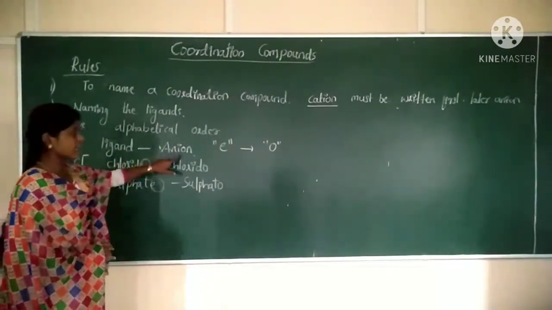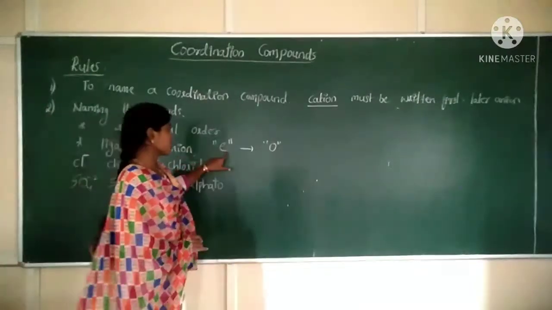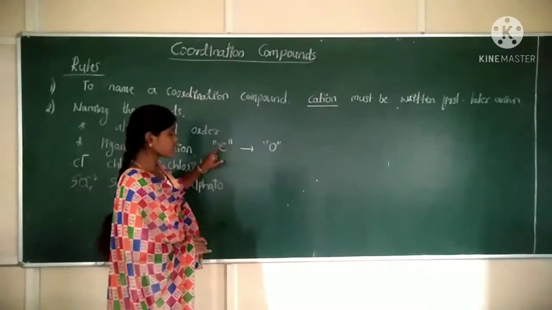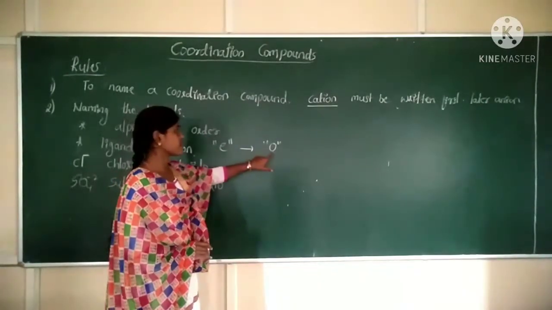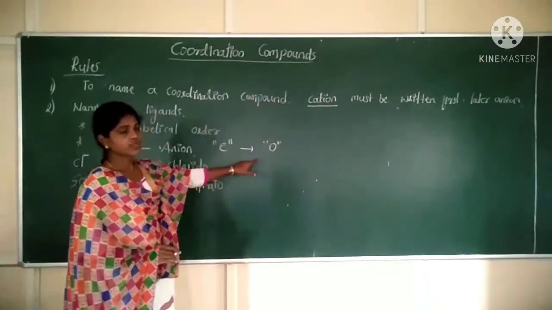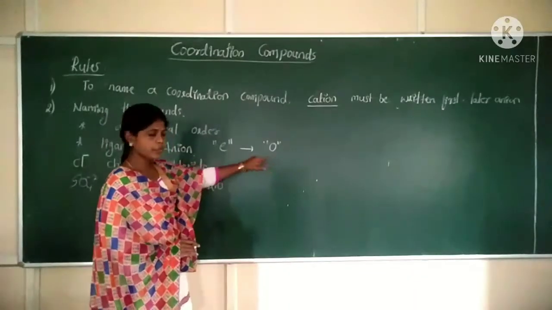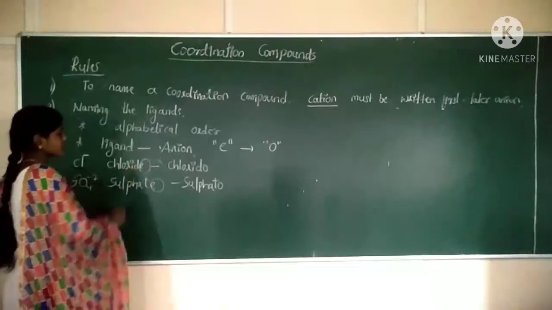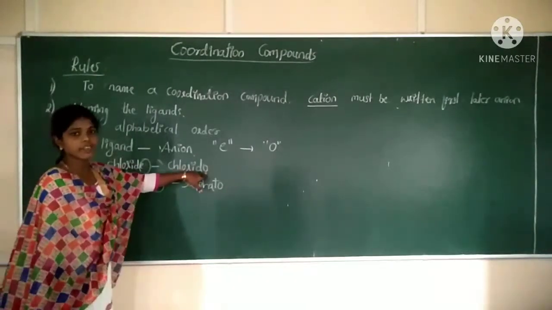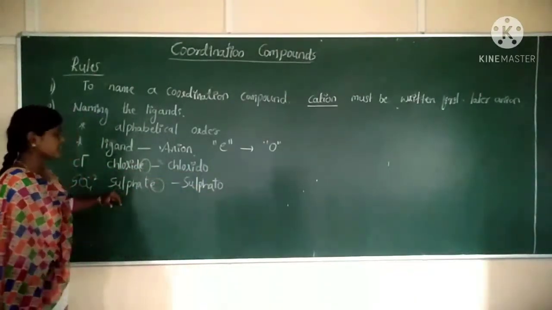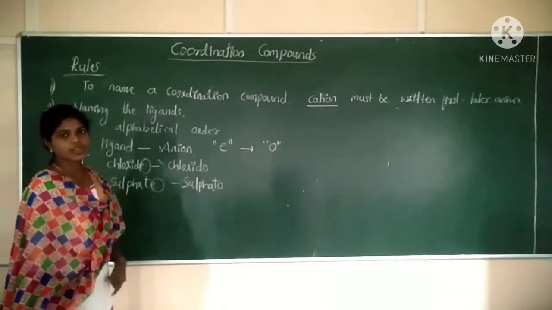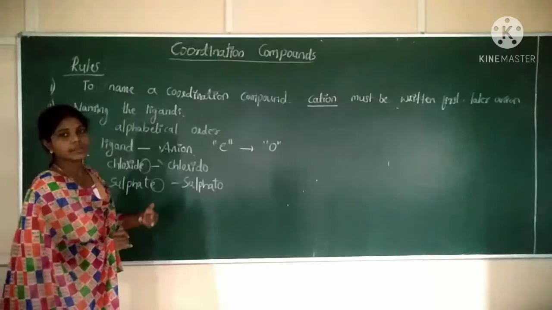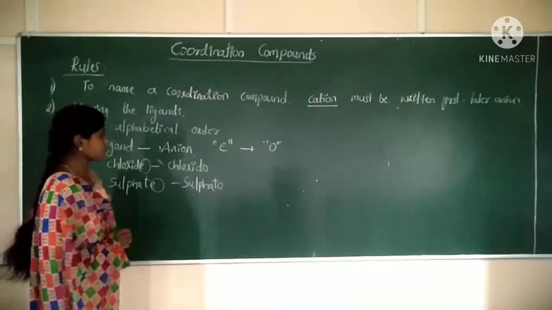So when the ligand is an anion, the letter E of the ligand is replaced by the letter O, so O is added as a suffix. For example, when Cl minus is there, chloride, E must be replaced by O, and it becomes chlorido. If sulfate is there, it should be sulfato. If you have a nitrite, it should be written as nitrito. Clear? So this is the second rule.